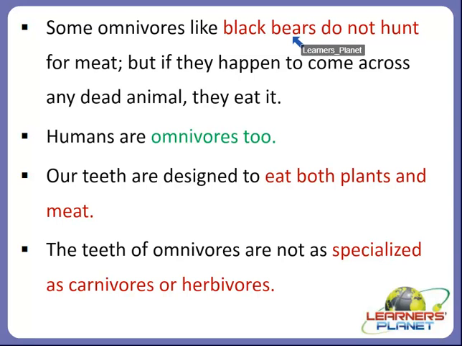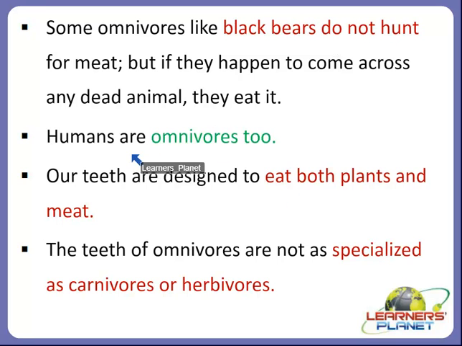In the summer it also eats berries and other plants. So we can see this kind of variety in omnivores, and also variety in different animals that belong to the same category called omnivores. We saw one such example, the species of bears.